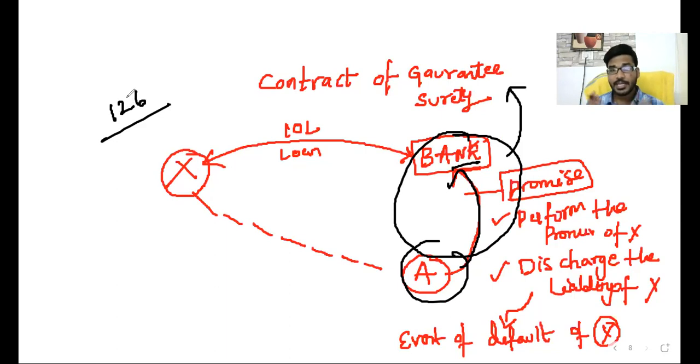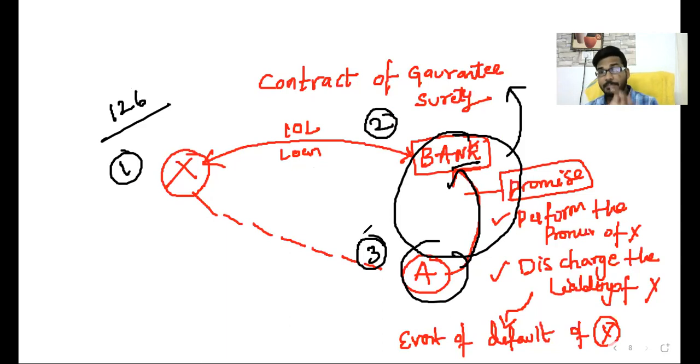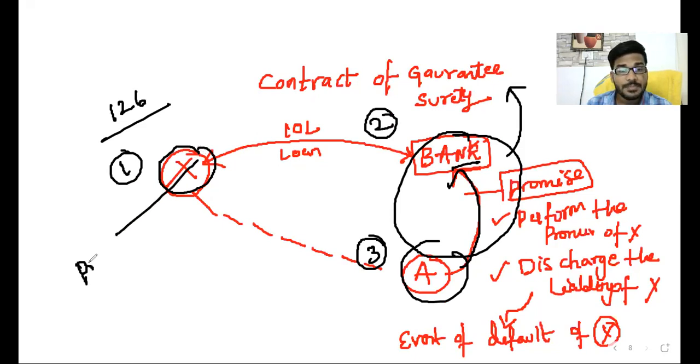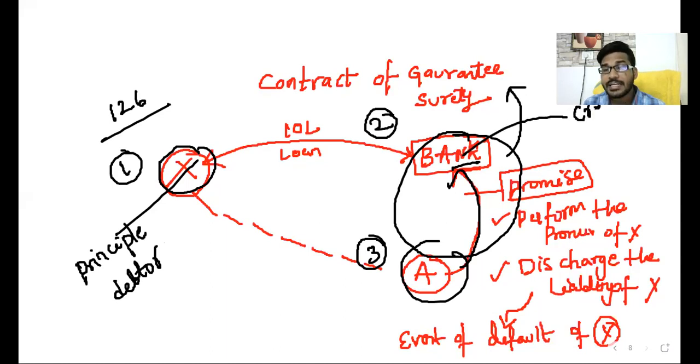So in a contract of guarantee or surety, how many parties are there, sir? There are 3 parties: party number 1, party number 2 and party number 3. The person who obtains a loan is called the principal debtor. The person who provides a loan is called the creditor. The person who gives a guarantee or surety is called the guarantor or surety.